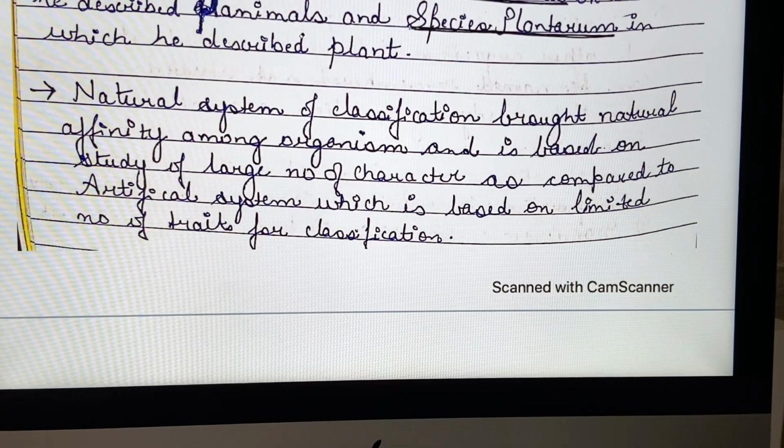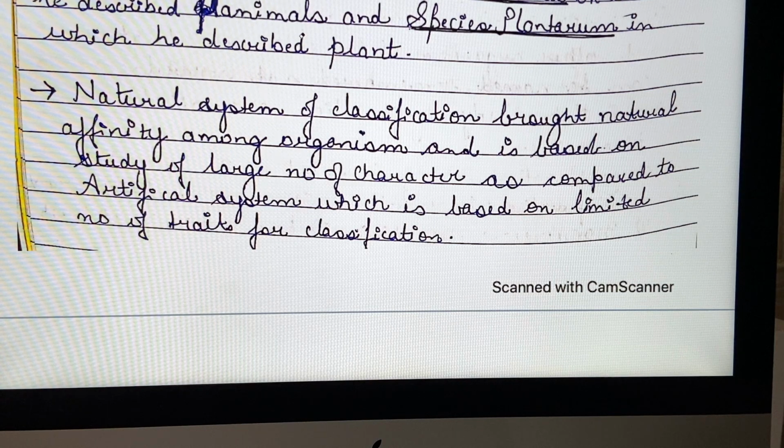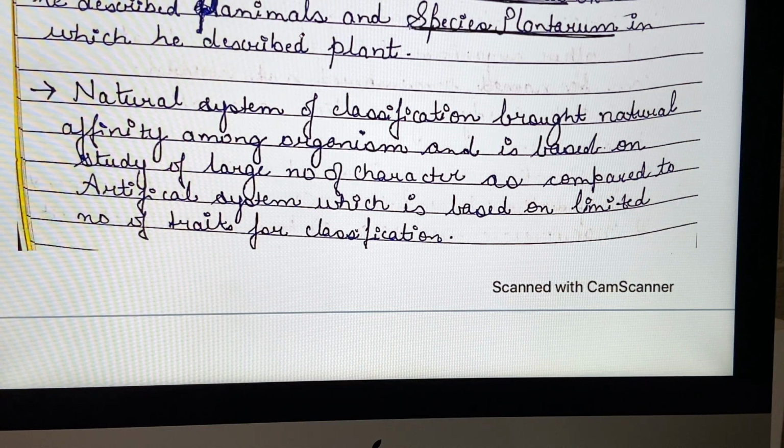Now let us understand some systems of classification. The first system of classification is the natural system of classification. In the natural system, when we classify the organisms, we study a large number of characters. For example, the morphological characters, the cytological characters, the embryological characters. Whereas in the artificial system, only a few characters are studied, which are morphological characters.